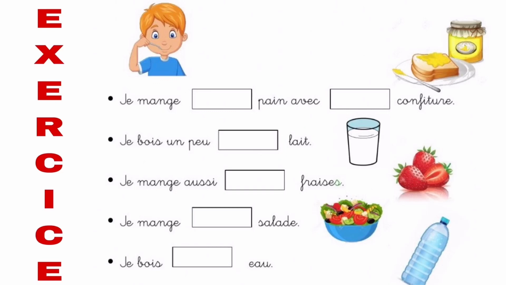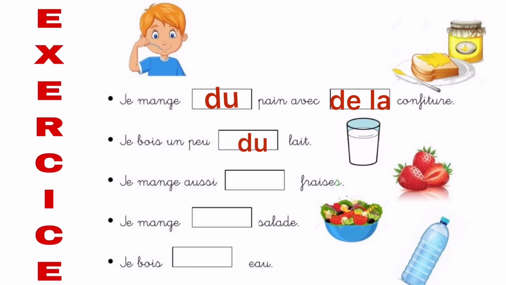Je mange du pain. And the second word is confiture. Confiture means jam. Now it is feminine as well as singular in nature. So we will put de la. So the answer will be je mange du pain avec de la confiture. Now second sentence is je bois un peu blank lait. Now lait means milk and it is masculine in nature. So we will put du. Je bois un peu du lait.